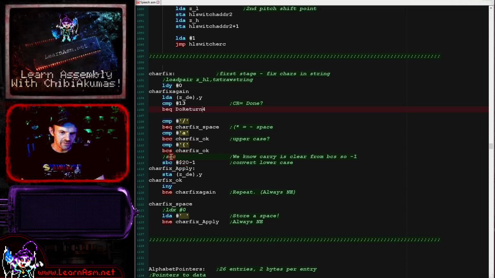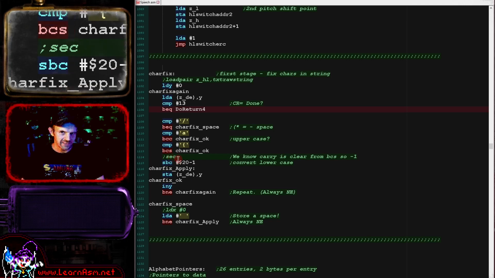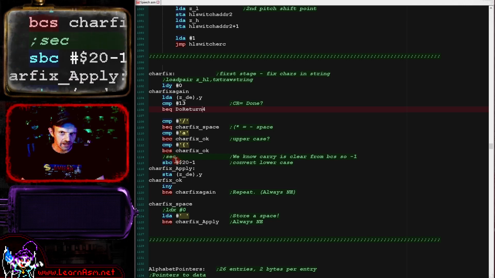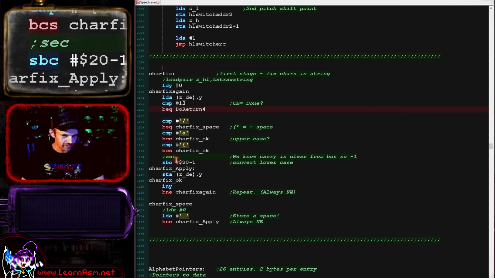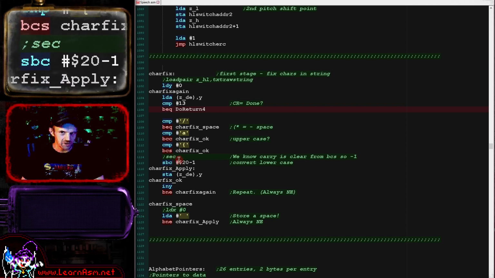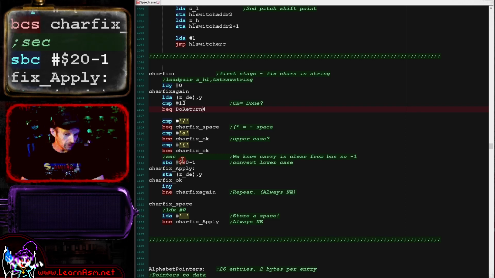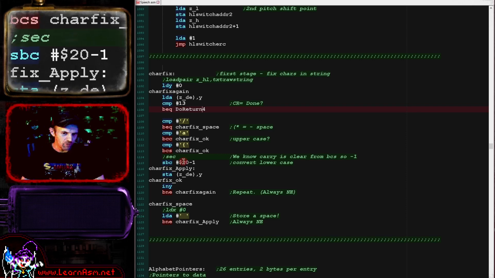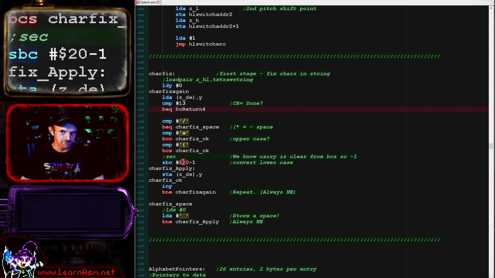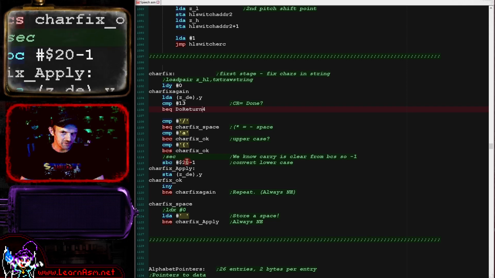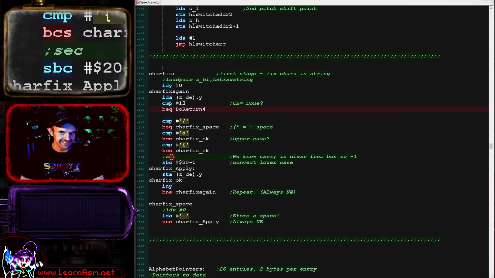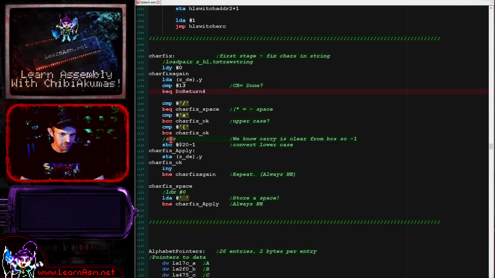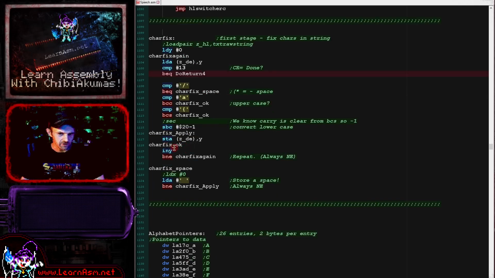Now this is one of these cases here. Usually I would set the carry here and then subtract 20 in hexadecimal. In this case though, we know that the carry is clear, and so that means that we would effectively subtract 1 extra than we would usually want to. However, because I know that, I'm reducing the amount we're subtracting, so we're effectively subtracting 1F here because I know that carry is clear. That saves me a byte by skipping the sec command, but it makes the code a little bit more confusing. So that's what I've done there.